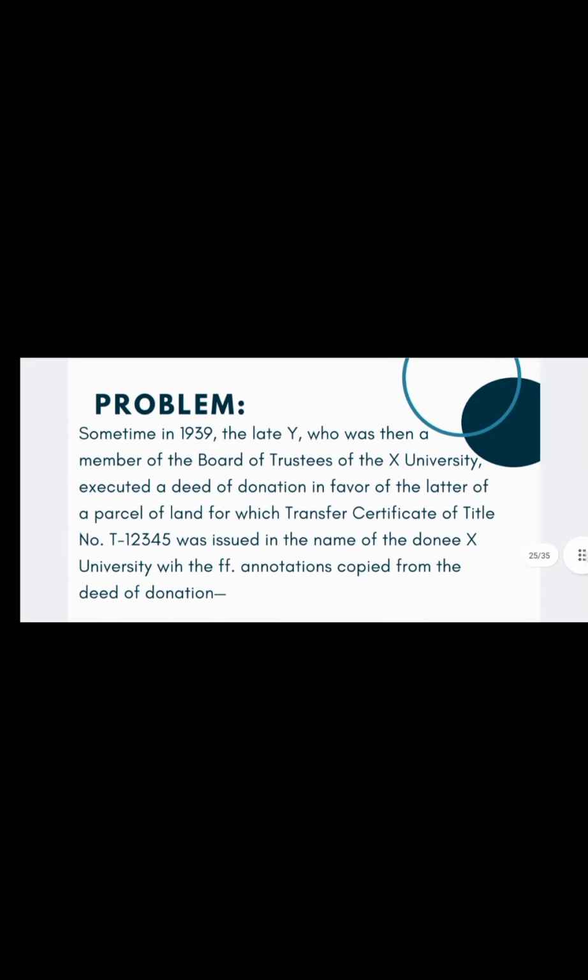For example, sometime in 1939, the late Y, who was then a member of the Board of Trustees of the ex-university, executed a deed of donation in favor of the latter of a parcel of land for which Transfer Certificate of Title number T12345 was issued in the name of the donee ex-university with the following annotations copied from the deed of donation.